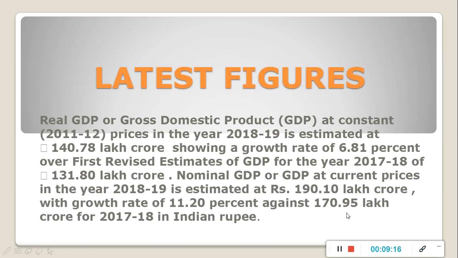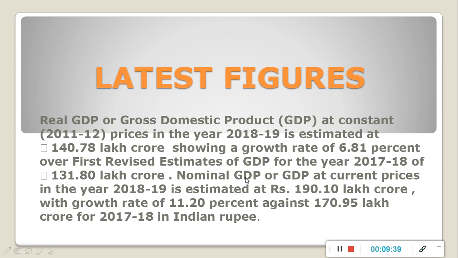Now I will give you the latest figures of real GDP and nominal GDP of our country. Real GDP at constant prices, that is 2011-12, is estimated at 140.78 lakh crore, which shows the growth rate of 6.81%.